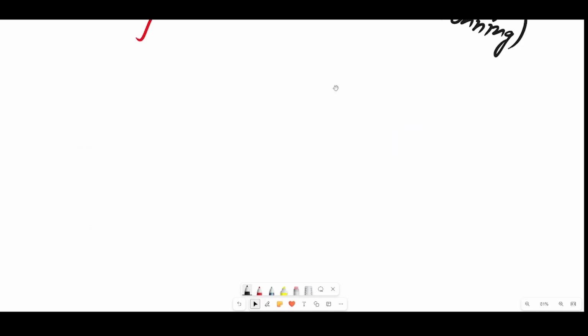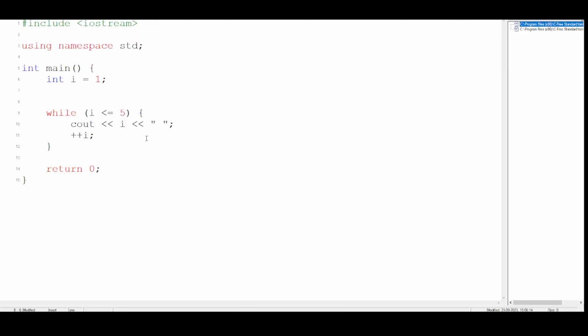You will understand the actual working of a while loop much better with a program. So let me show you a very basic program using a while loop, so that you understand how it works. I have a very simple program where I have initialized an integer variable i to 1, and I have made a while loop.